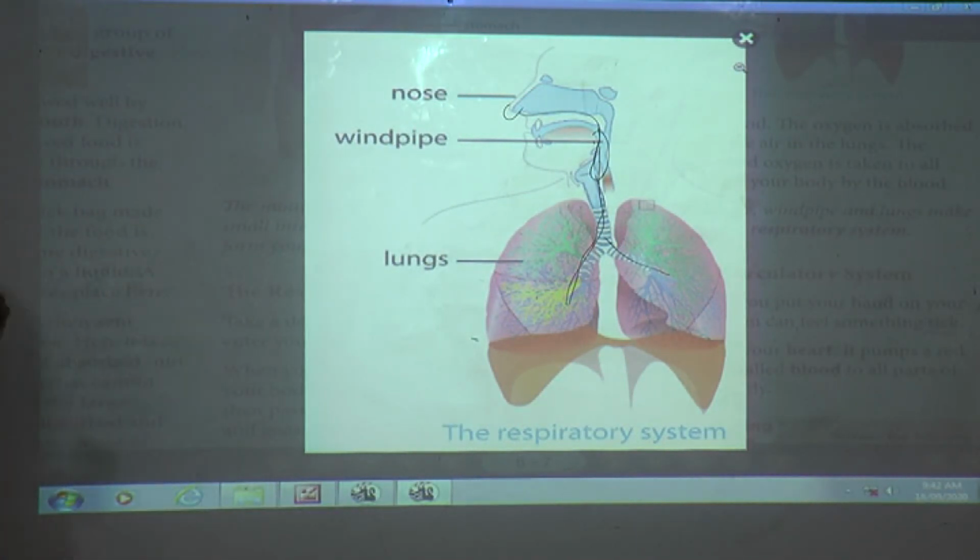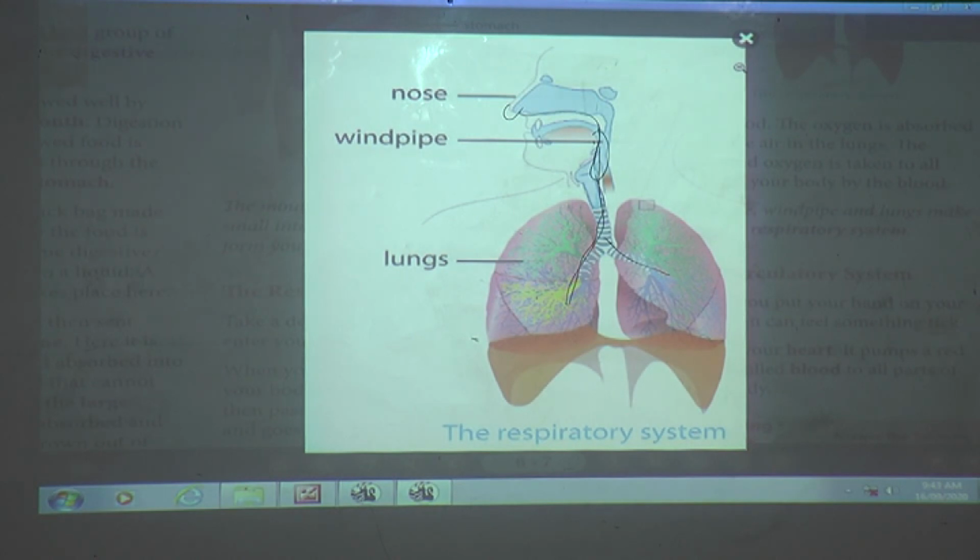Are you getting it? Because of the breathing only, today we are alive, isn't it? So the respiratory system helps us to breathe. The air you breathe in has oxygen, which you need to get energy from the food. The oxygen is absorbed from the air in the lungs.